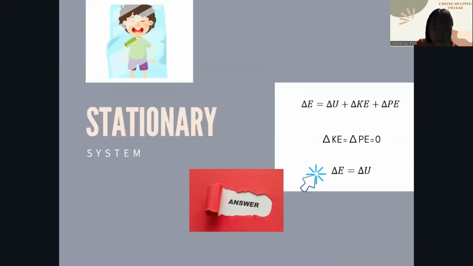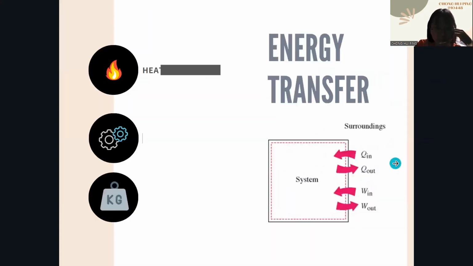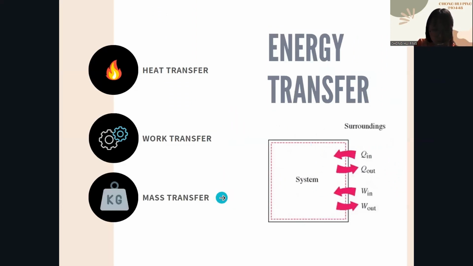However, if the system does not undergo any changes in elevation and velocity, we can assume it as a stationary system and denote them as zero. So the energy change of a stationary system can be reduced to E equals U. On the other hand, heat transfer, work transfer, and also mass transfer are the energy that can be transferred in or out of a system. The net transfer is the difference between the amount of energy transferred in and the amount of energy transferred out.